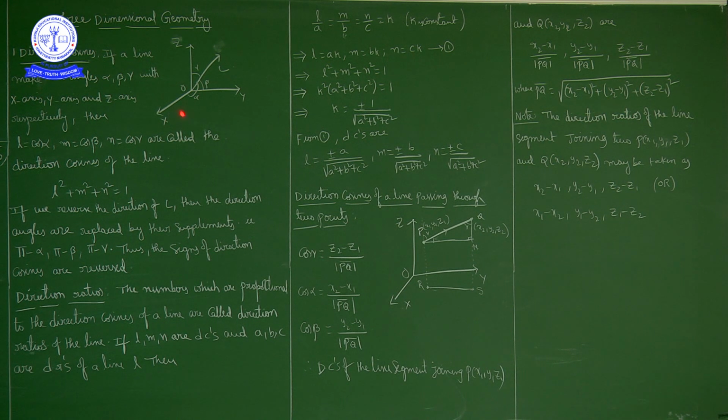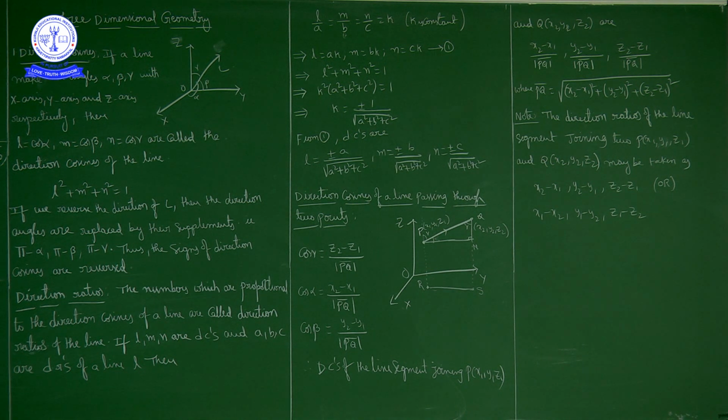But this is the direction from O to L, OL. If we reverse the direction of the line, then the direction angles are replaced by their supplementary angles, that is, the line makes supplementary angles of these angles.